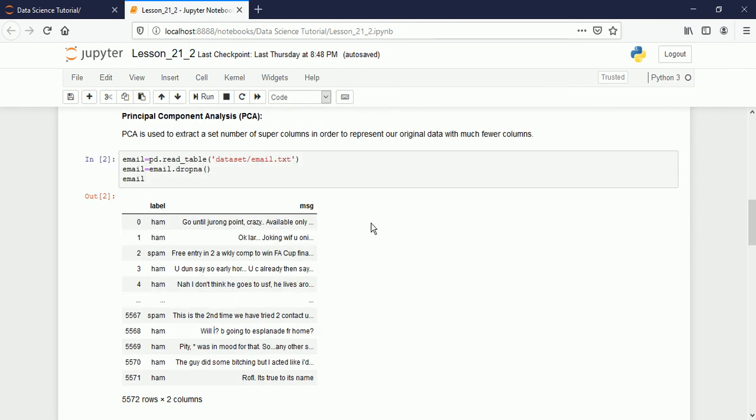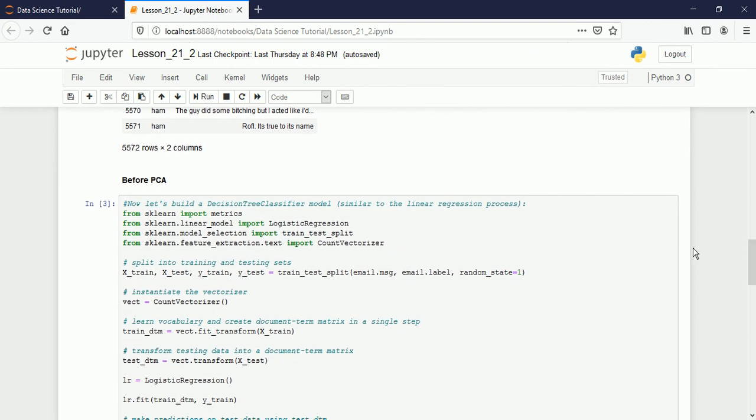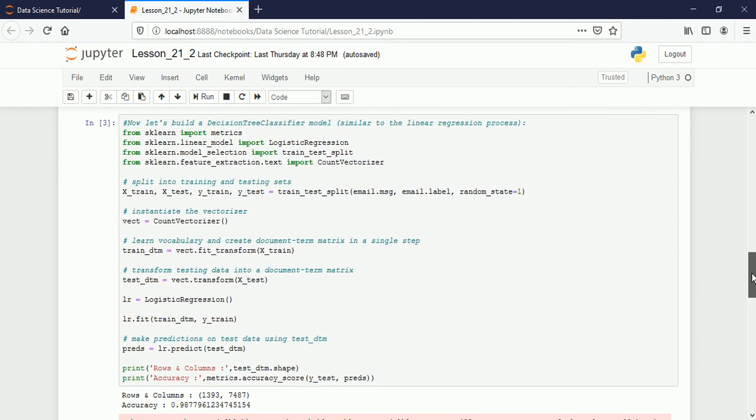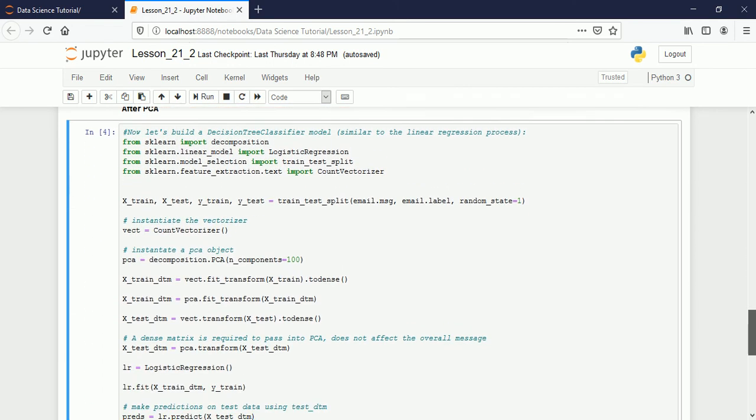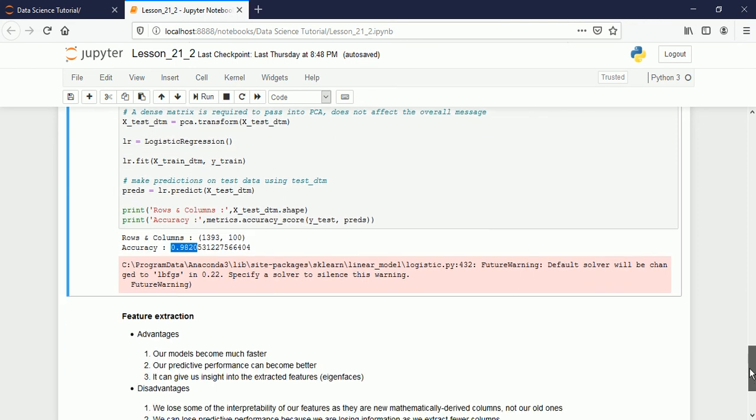We used a dataset of emails, whether ham or spam, and applied PCA. We calculated the accuracy before and after PCA, reduced the columns to 100, and still got nearly the same accuracy.